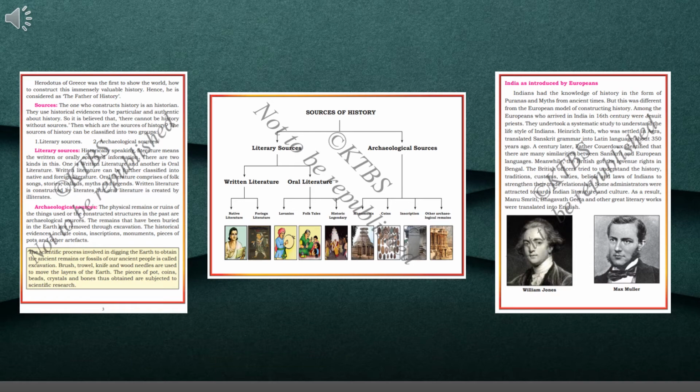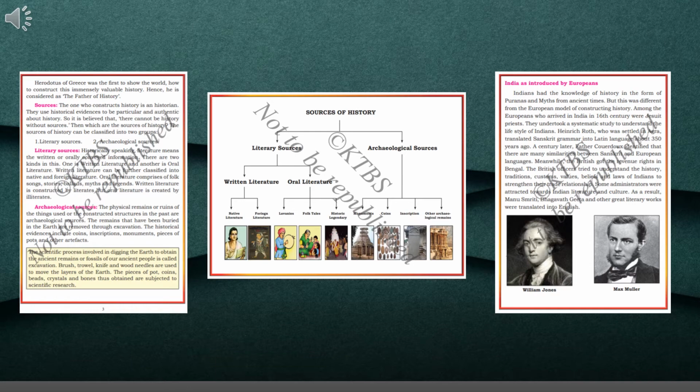So next line, the pieces of pots, coins, beads, crystals, and bones thus obtained are subjected to scientific research. While digging you may get pots, and coins, which may be of gold, silver, or bronze. Beads, for example, like what you use in jewelry, crystals, and bones.